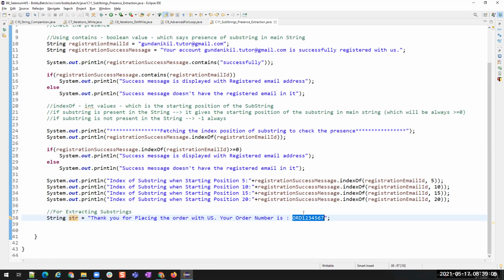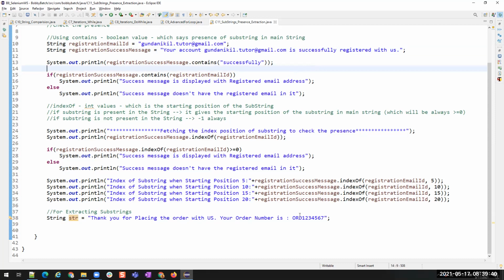In real time, suppose the email is Gunda Nikhil dot tutor at Gmail. We can take part of it as the first name, we can extract the last name, and we can extract the part before Gmail. Or if you want to get only the domain, what is the domain of the registered email address? That's a popular SQL interview question: extracting the domains.